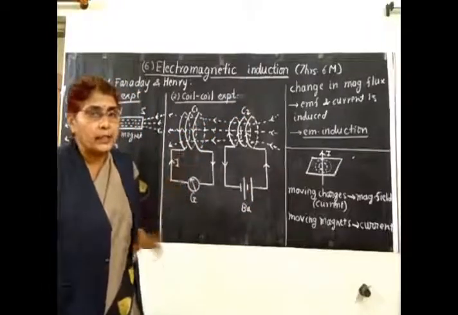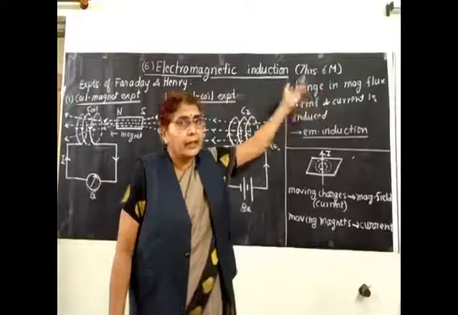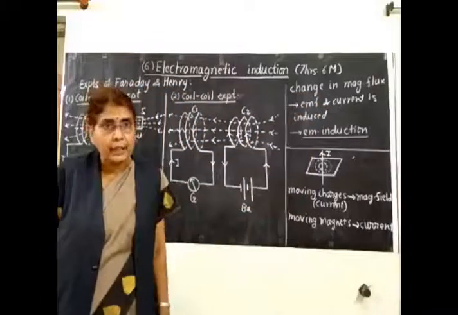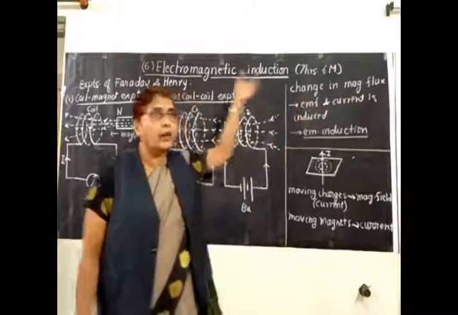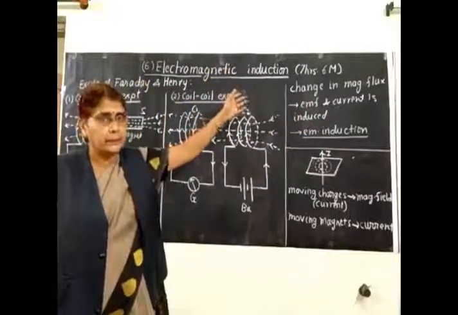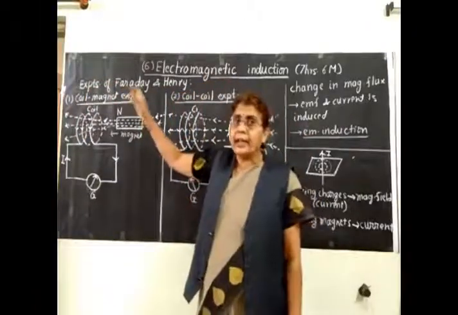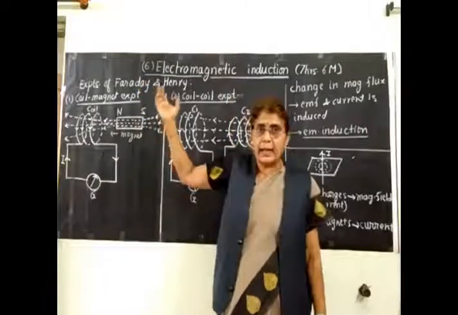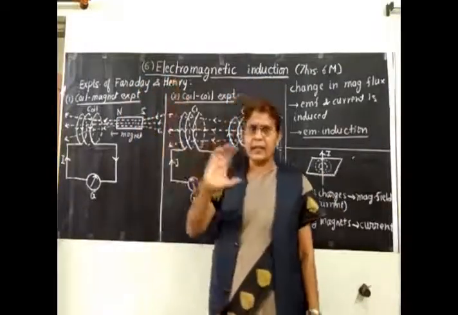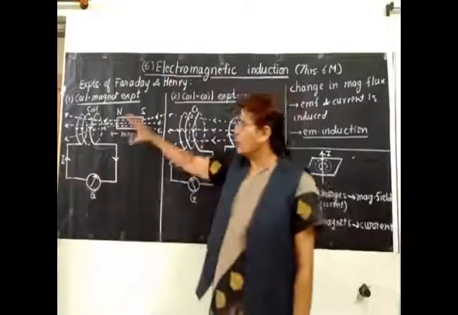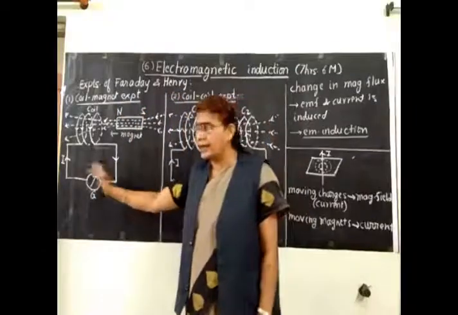So what is required for induced current and EMF? There should be a change in magnetic flux. Whenever there is change in magnetic flux, an EMF and current is induced in the circuit, and this phenomenon we call electromagnetic induction. So this conclusion comes from Faraday and Henry's experiments. These experiments are likely for 3 marks each. Once somewhere it is asked either this experiment or this experiment. Very easy to write the experiment. Just draw the figure and tell about the motion of the magnet or the coil and how it deflects the galvanometer.